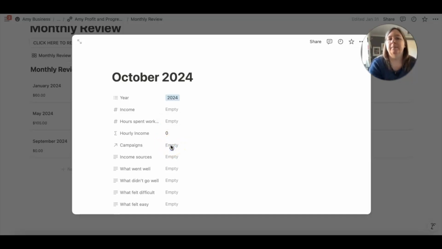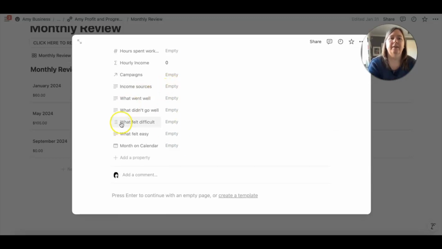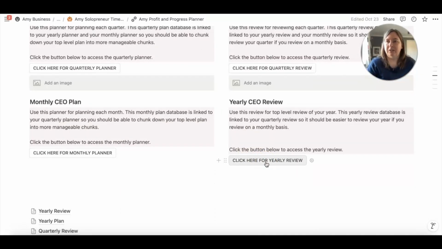I can link to any campaigns I've run, that's in a separate planner of mine, and then I just have some text fields where I can input where my income came from, what went well, what didn't go well, what felt difficult, what felt easy, and then again select the month on the calendar just so that I can view things. So it just helps me see if I'm actually doing the things that I said I was going to do.